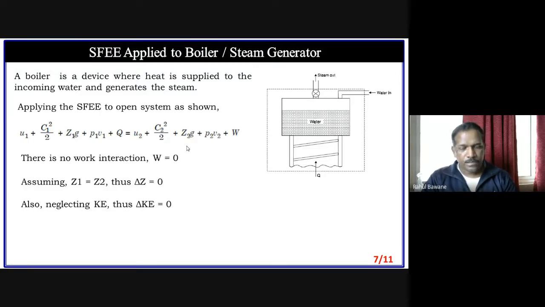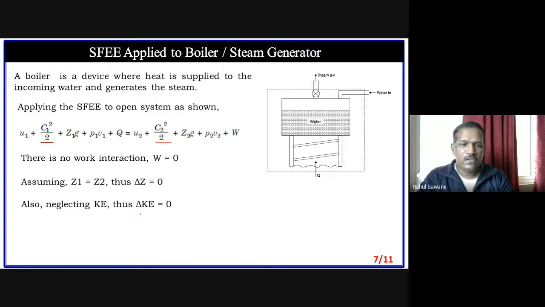Next, is there really a kinetic energy difference? It depends on you. Suppose some students say yes, the water flow rate is very low, that is, the velocity of water flowing into the boiler is low, but steam removed from the boiler has a higher velocity. So in that case we can say there is a kinetic energy change. So both the terms remain as they are. So we can say C1 square upon 2 and C2 square upon 2.